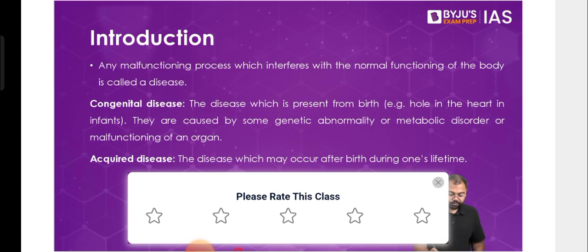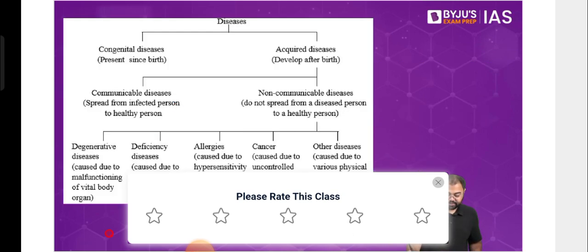Now, first and foremost, when it comes to disease, what do we mean by disease? We say that any malfunctioning process that interferes with the normal functioning of the body can be called a disease. Correct? Now, there are multiple ways in which we define or classify disease. If you look at this, disease can first be classified into congenital and acquired diseases.